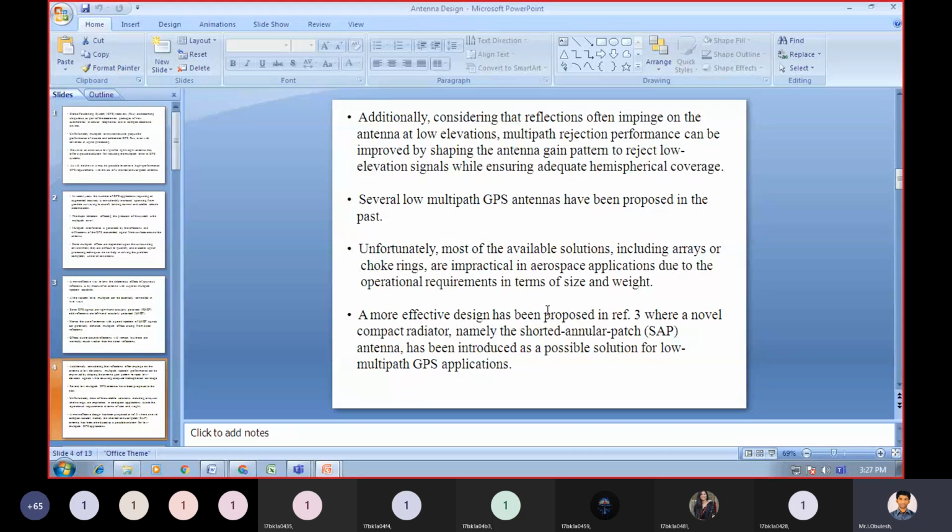Unfortunately, most of the available solutions, including arrays or choke rings, are impractical in aerospace applications due to the operational requirements in terms of size and weight.